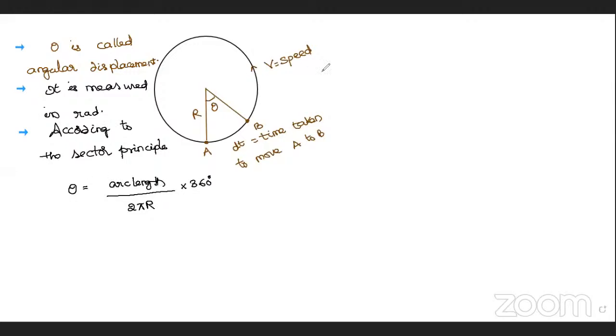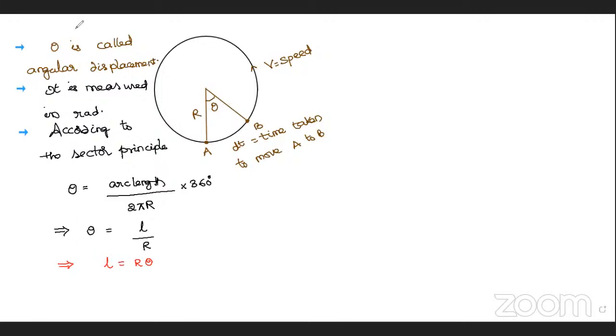Theta is equal to arc length by 360. Right. Then here 2 pi and 360 are equal now, then you can cancel and you may write it as theta is equal to arc length, let it be L by R. Okay, very good. Try to remember this formula, Nana. From this, I'm going to write our useful formula: L is equal to R theta. The arc length AB is equal to R into theta.